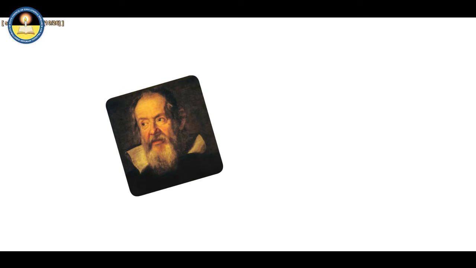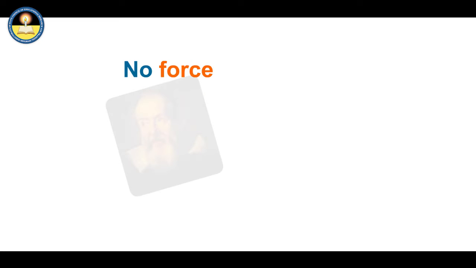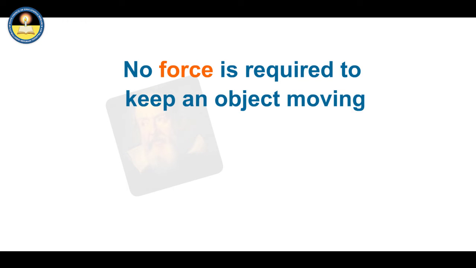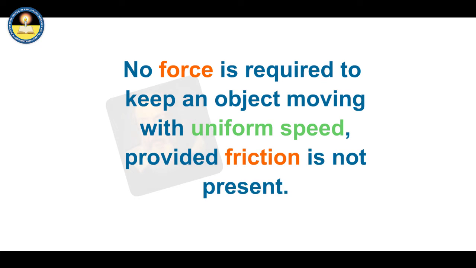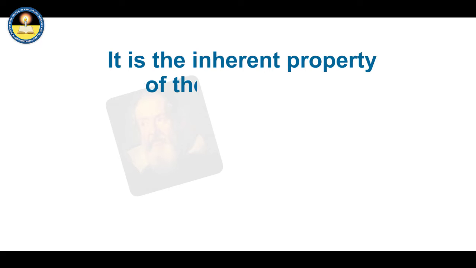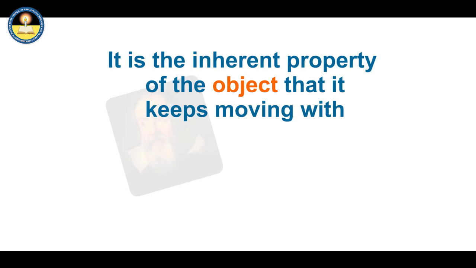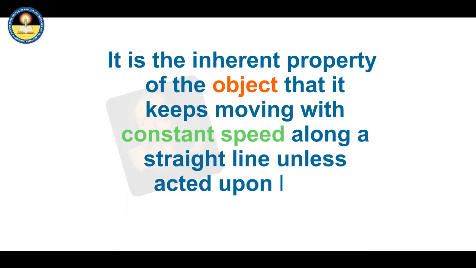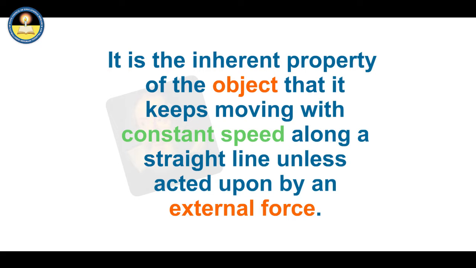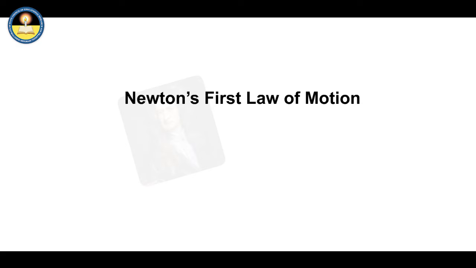With his experiment, Galileo proved that no force is required to keep an object moving with uniform speed, provided friction is not present. Therefore, he concluded that it is the inherent property of the object that it keeps moving with constant speed along a straight line, unless acted upon by an external force. Newton summarized Galileo's conclusions mathematically, which is known as Newton's first law of motion.